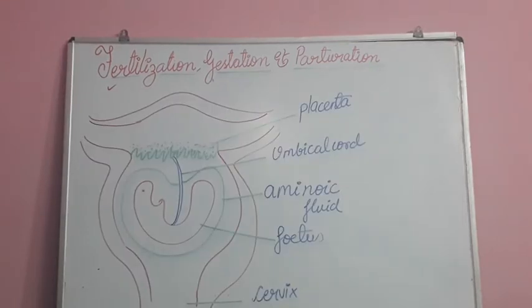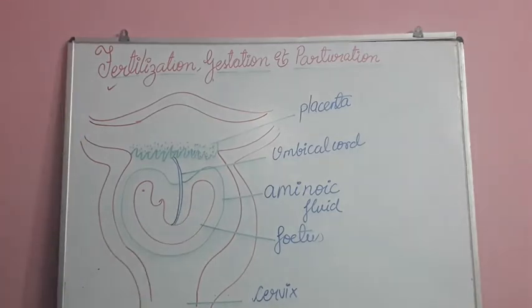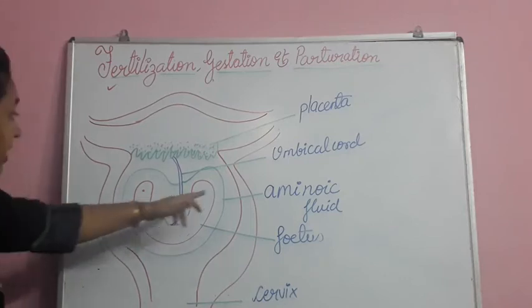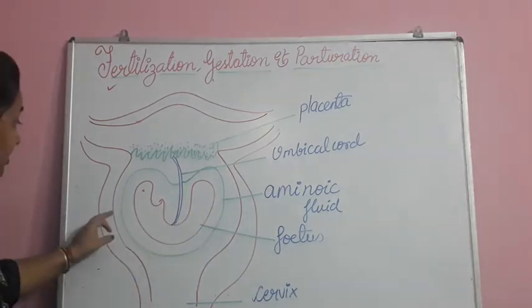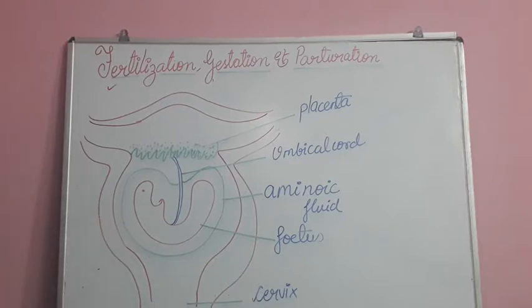This is the structure when the embryo develops inside the uterus. When the embryo comes in contact with the uterine cavity and touches the endometrium layer, if you remember we have already discussed the three layers of the uterus, the outer layer and the inner layer endometrium, then the female is called pregnant.